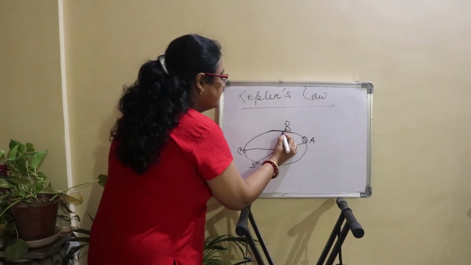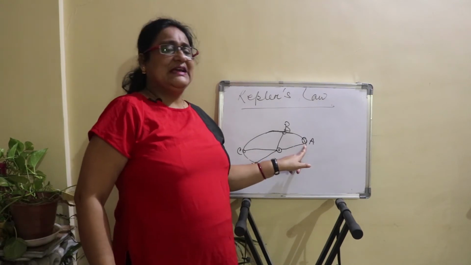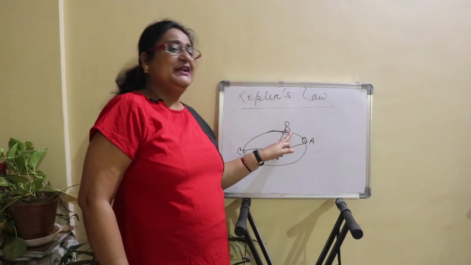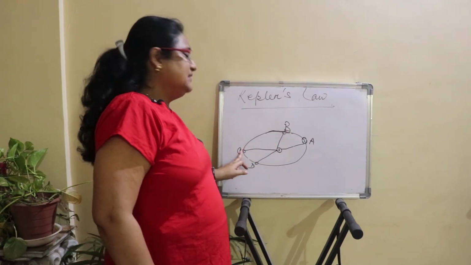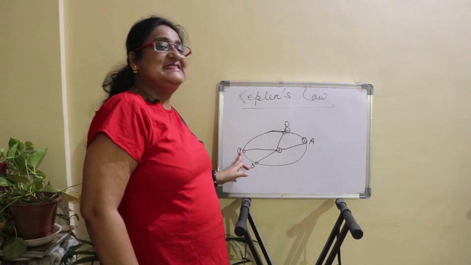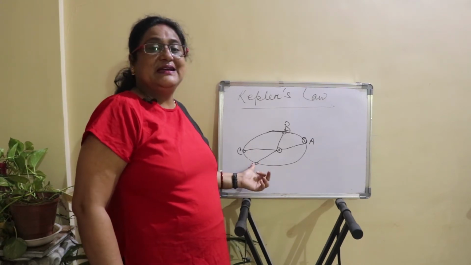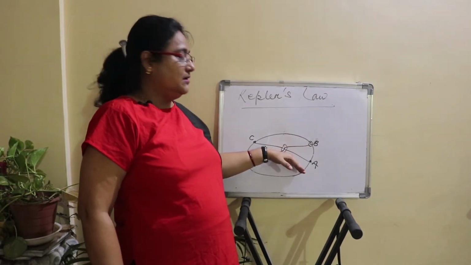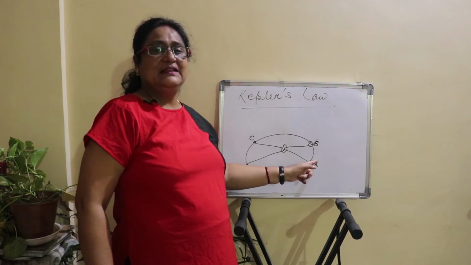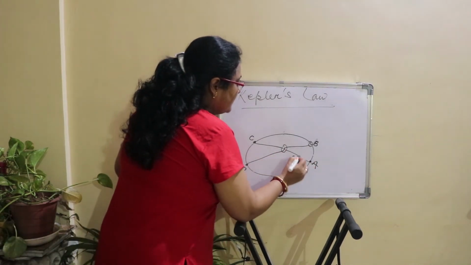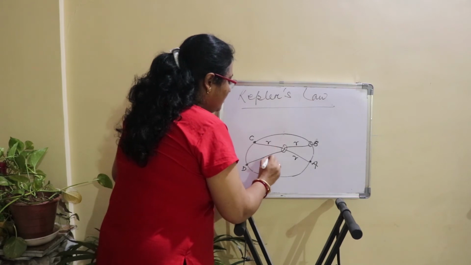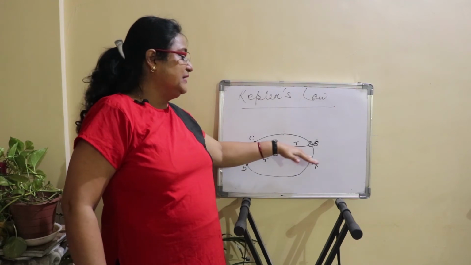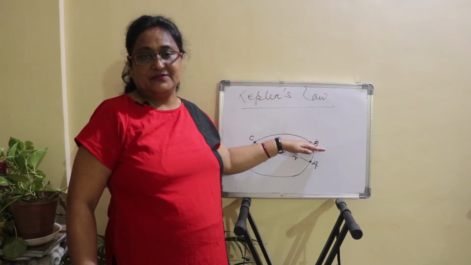Suppose at some specific time the planet position is at A, after some time the planet position is at B, at another specific time the planet position is at C, and at another specific time the planet position is at D. According to the second law, the line joining the sun and the planet, we name it R, the radius. The line joining any planet and the sun sweeps equal area in equal intervals of time.